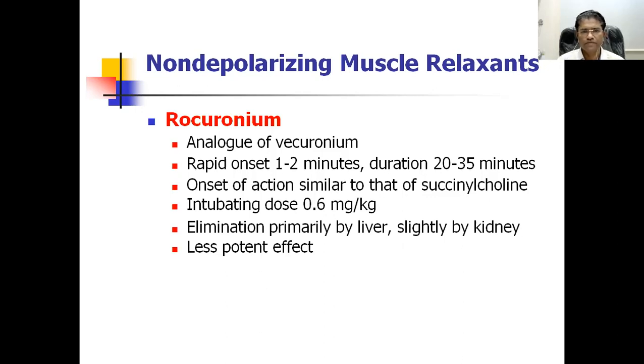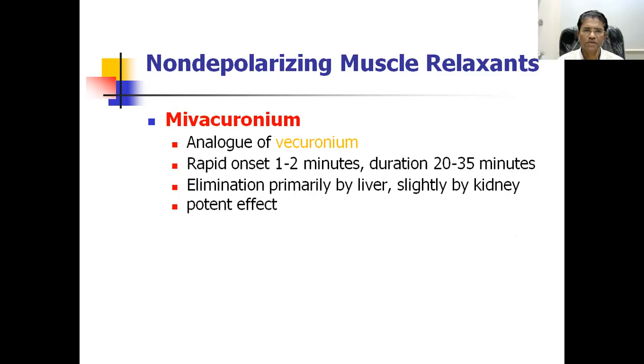Another drug is rocuronium. This rocuronium has a rapid onset of action like that of succinylcholine, within 1 to 2 minutes, and action is for about 20 to 35 minutes. It is mainly used for intubation in elderly persons where we don't want to compromise with the respiration. Though it is a less potent drug, still it is helpful for short procedures. Mivacurium is again a short-acting drug, mainly metabolized by the liver, quite potent, and the action remains for about 20 to 35 minutes.